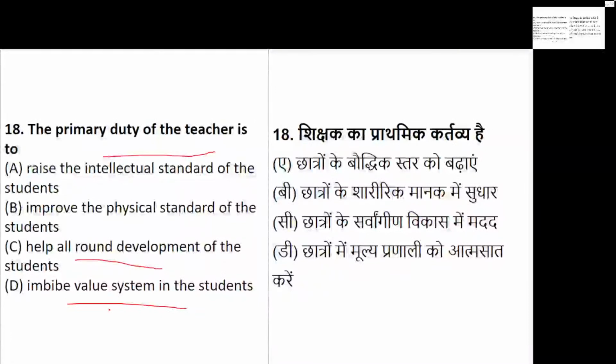All the students, question number 17. Small mistakes you have made, so I've rectified them, so please be careful. Question number 17, everyone, be careful. The primary duty of the teacher is what? To raise the intellectual standard, to improve the physical standard, to help all-round development, to imbibe the value system.